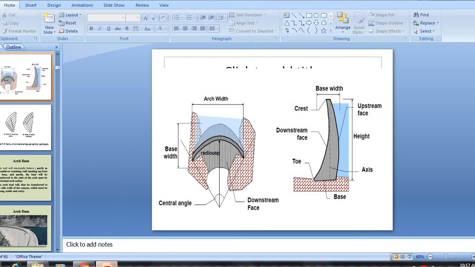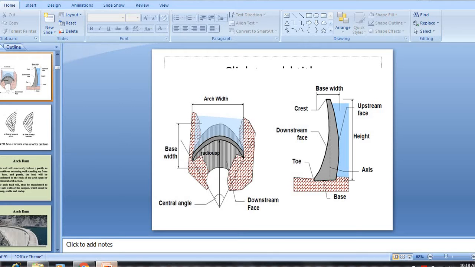In the first figure you can see base width and arch width. The water storing section is the upstream section, and the waterless section is the downstream face.